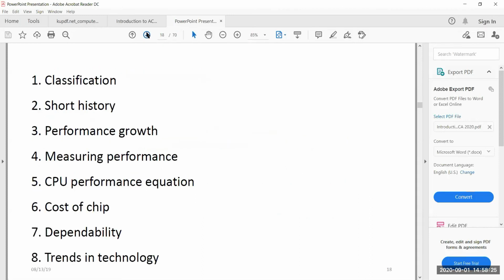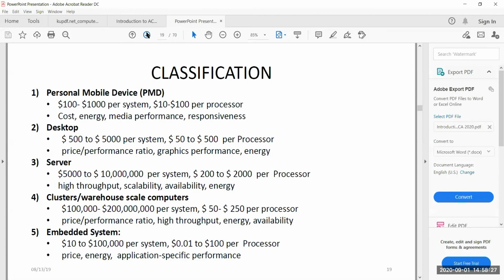So I'll just jump to those slides which I want you to focus on about the classification of the systems. If you see, there are 5 major classifications of the systems based on the way they are used, based on the slide we have seen about the goals of a system.